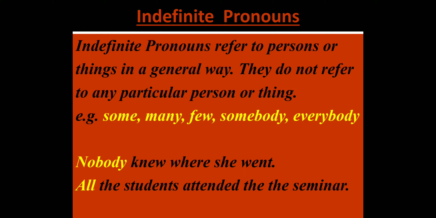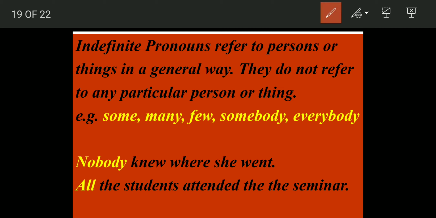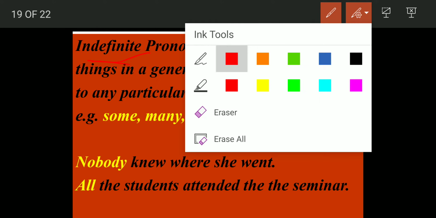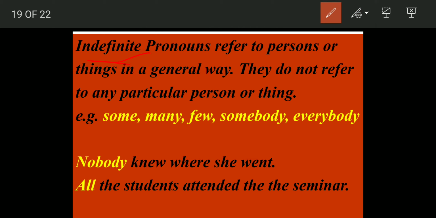Then coming to the next category: indefinite pronouns. What are indefinite pronouns? They are referring to persons or things in a general way. We are not talking about any particular person or thing. We do not have a definite count of them, that there are exactly 3 or 2 people, or this one person we are talking about. No, we are randomly talking about a group of people or some people. That is indefinite.